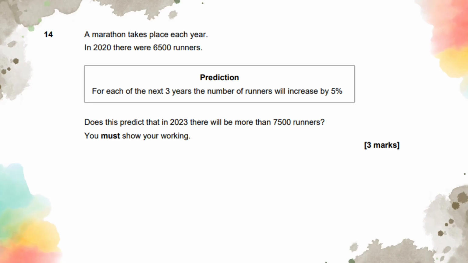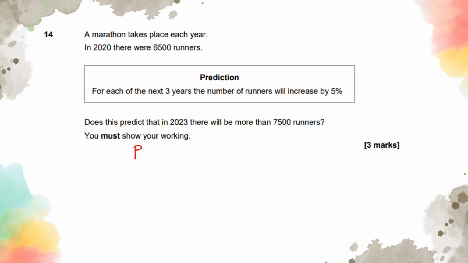Question 14. A marathon takes place each year. In 2020, there were 6,500 runners. Prediction: for each of the next 3 years, the number of runners will increase by 5%. Okay, so this is going to be a compound interest then. Repeated percentage change is what we have here. So we need to remember the formula.